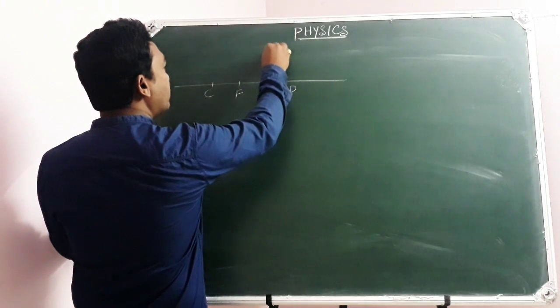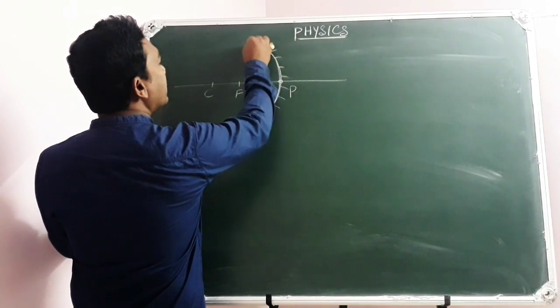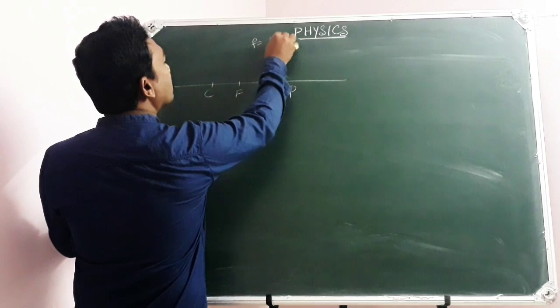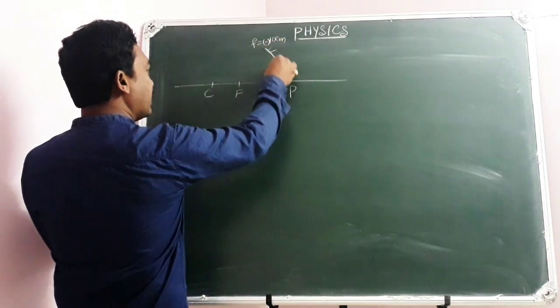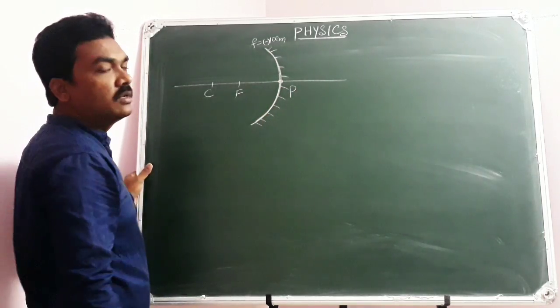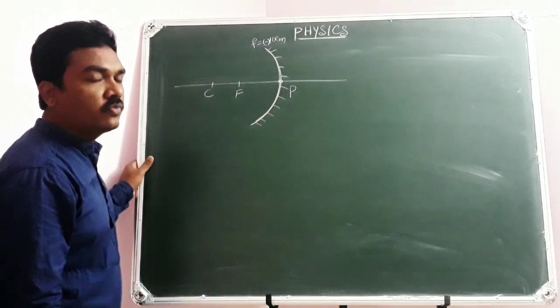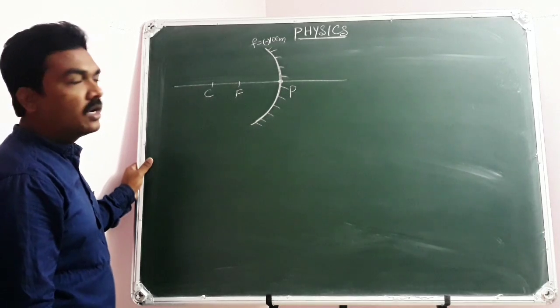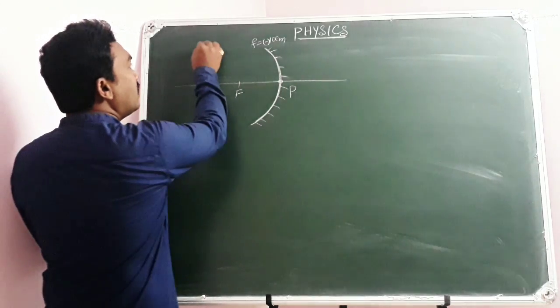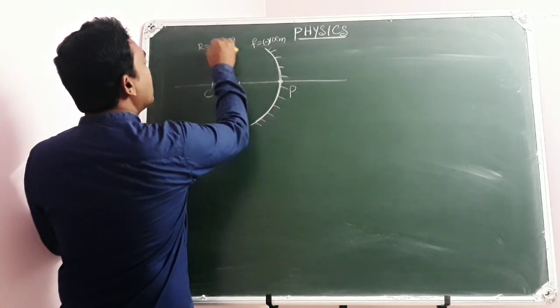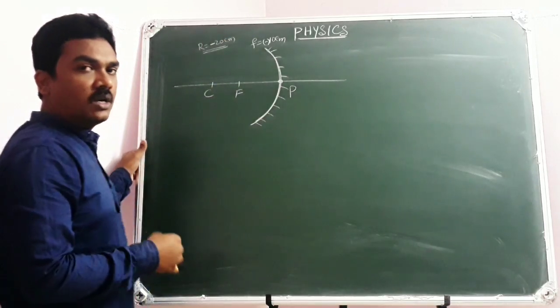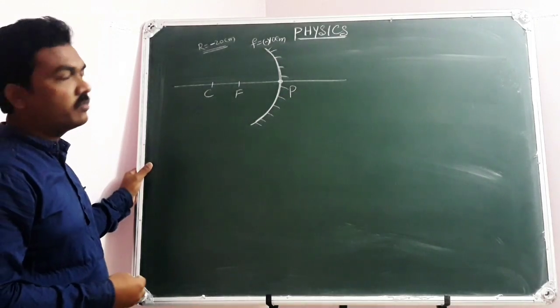Let me suppose its focal length is 10 centimeters. As it is a concave mirror, its focal length is negative according to sign conventions. So the focal length is minus 10 centimeters. Of course, its radius of curvature will be minus 20 centimeters, because R is equal to 2F. For a concave mirror, the radius of curvature is negative.